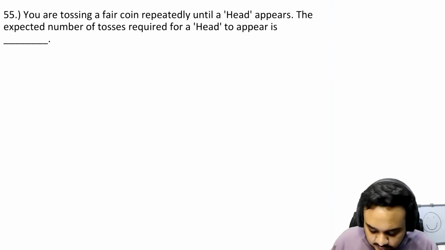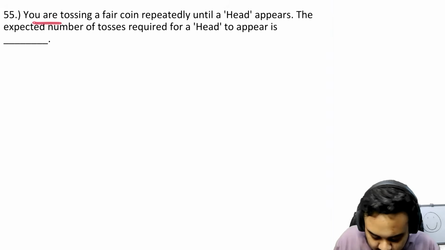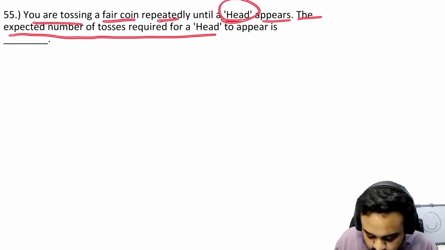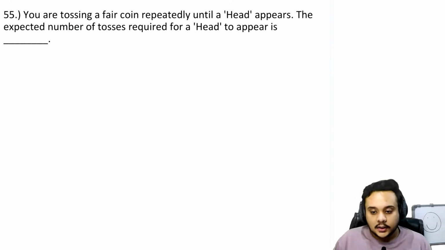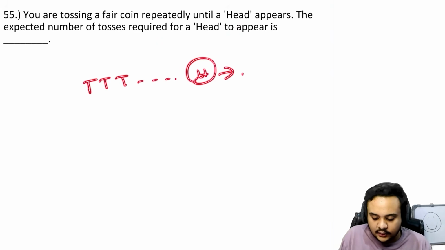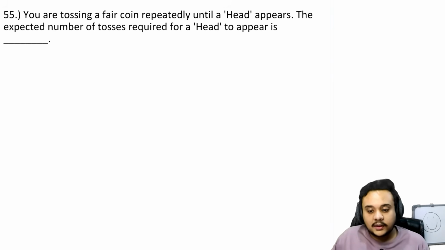We have the 55th question, which says you are tossing a fair coin repeatedly until a head appears. The expected number of tosses required. Basically, we know the probability of head is equal to probability of tail is equal to 1 by 2, right? So what we are looking for is after how many tails the first head is going to appear on average, and how will we do that?